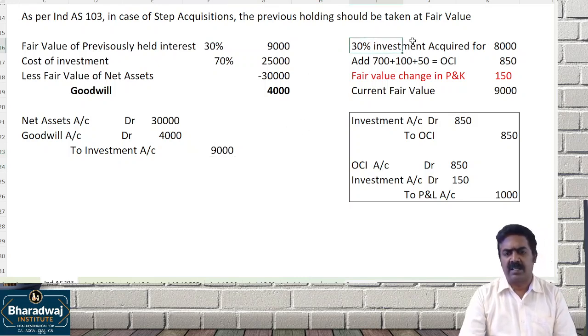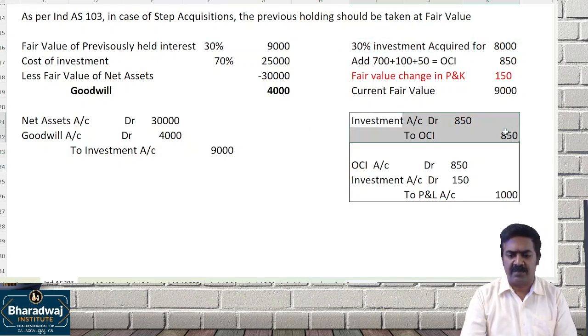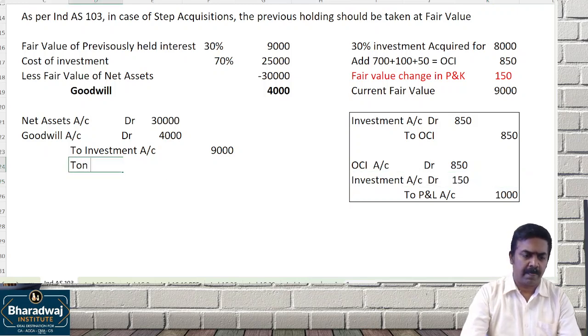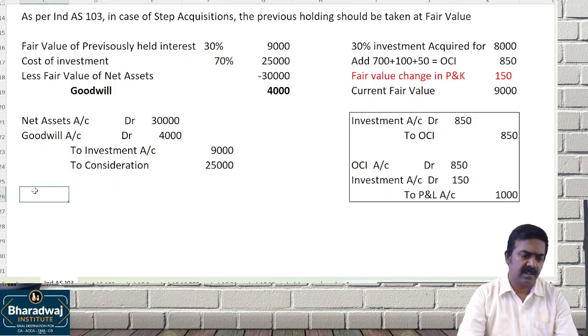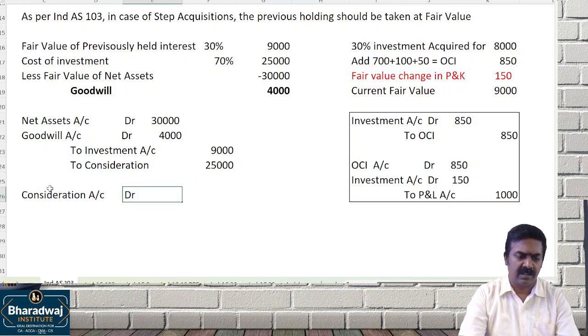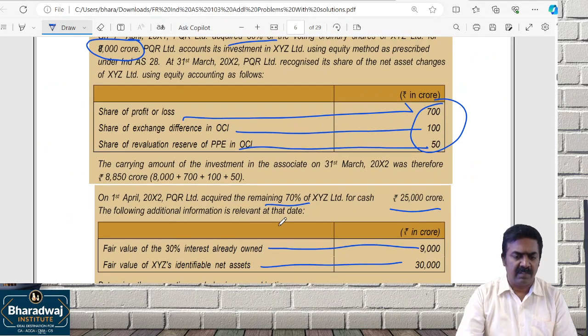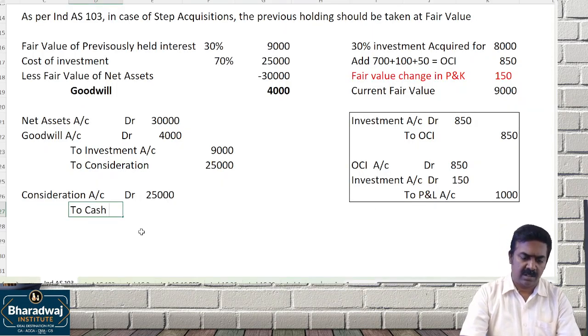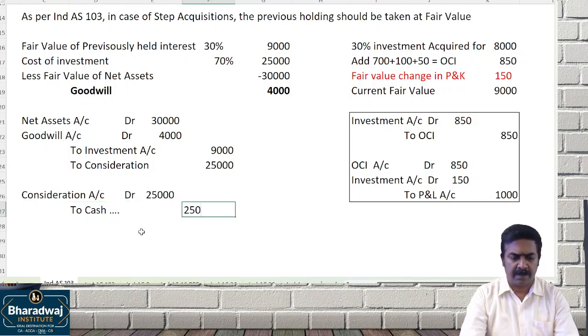Otherwise it is the 8,000 we purchased plus 850 plus 150, that is 1,000, in that manner. To consideration. What is the consideration payable now? 25,000. Consideration account, similar to what you would have done before. 25,000 is paid in cash. It's given that we acquired 70% for cash, 25,000. That's it.